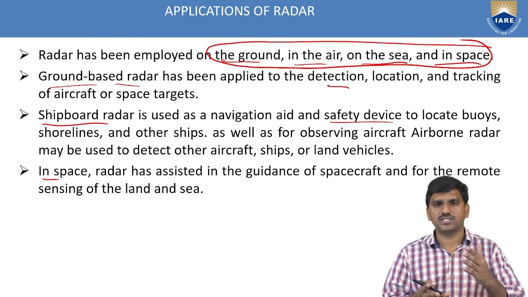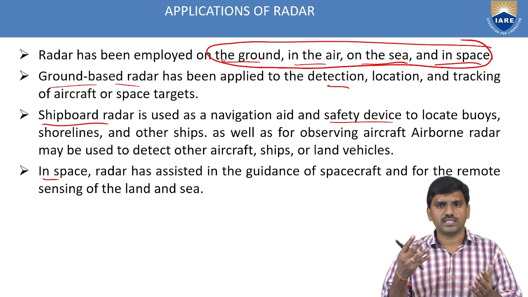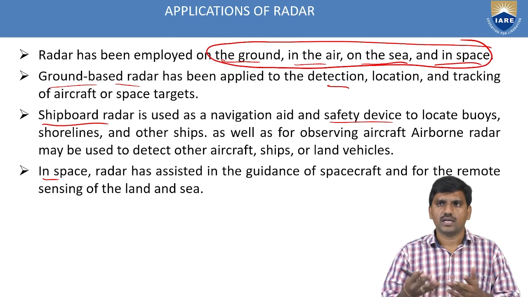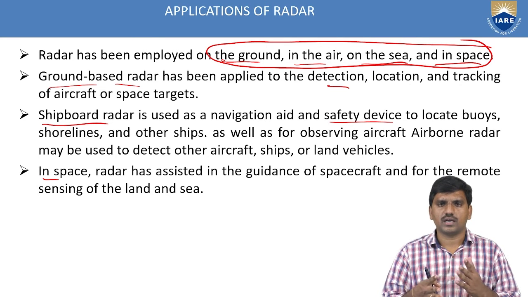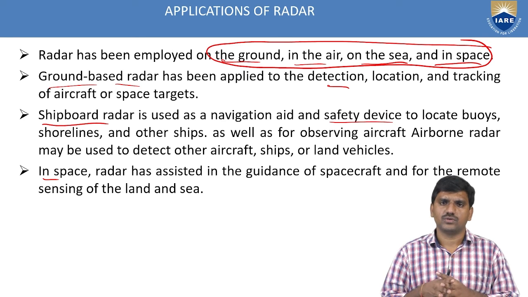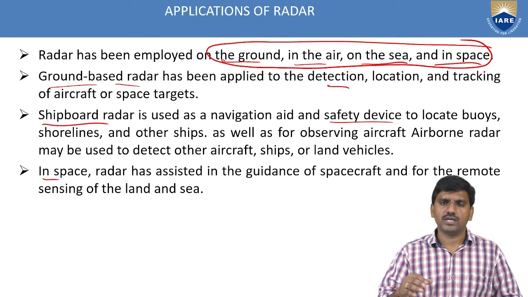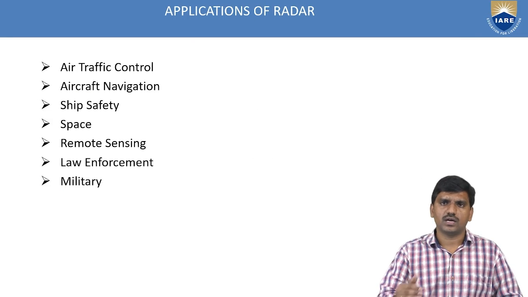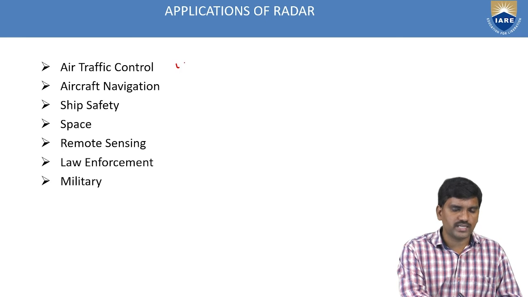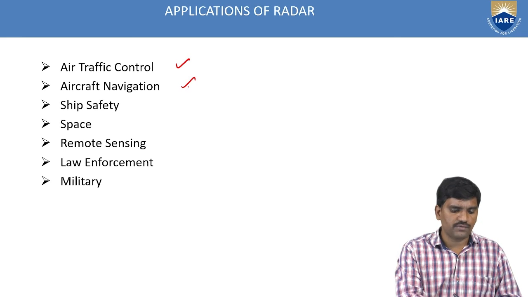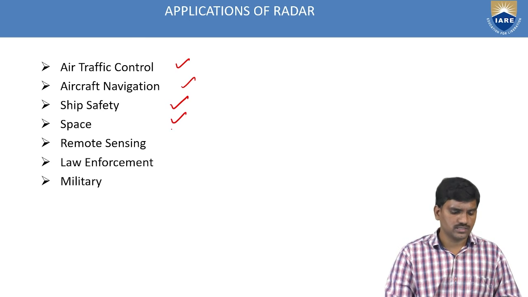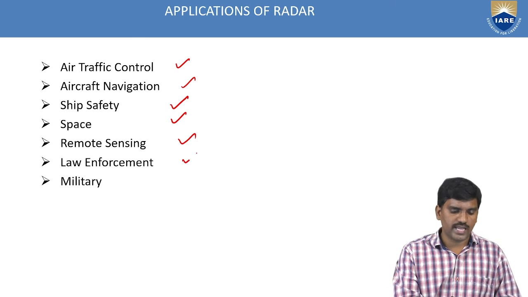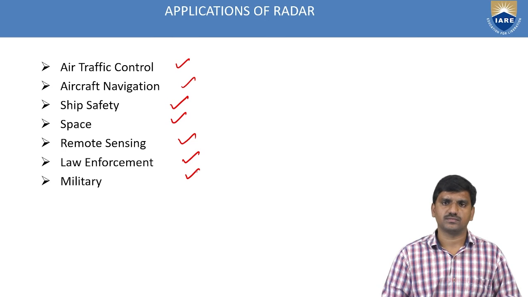So these are the applications in different modes, either in ground, sea, air, or space. Everywhere we are using the applications of radar. According to our modules, we have 7 types of applications: air traffic control, aircraft navigation, ship safety, space, remote sensing, law enforcement, and military applications.